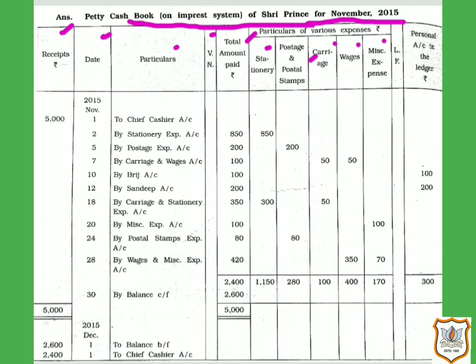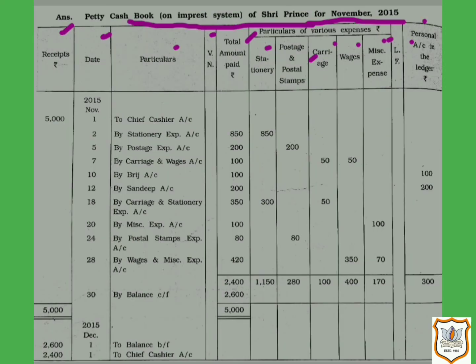The next column is of LF number. Here, the page number on which the ledger account of the expense paid is opened in the ledger is shown. The next column, that is the last column, is of personal account in the ledger. Here, when the transaction takes place with any person, it is recorded in this column.